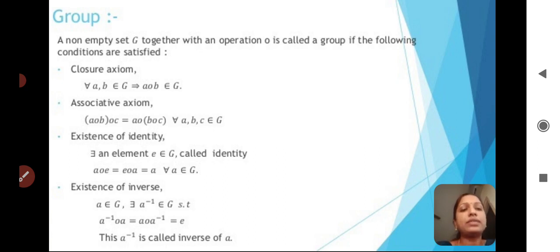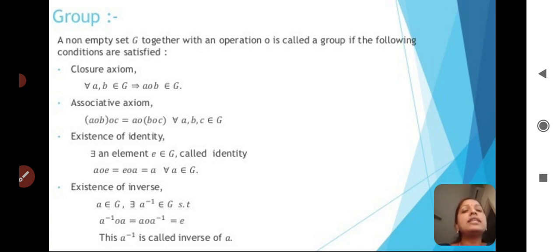Next, existence of inverse. What is meant by existence of inverse? For every element A belongs to G, there exists A inverse belongs to G, such that A inverse binary operator A equal to A binary operator A inverse. What has to come? Identity element has to come.